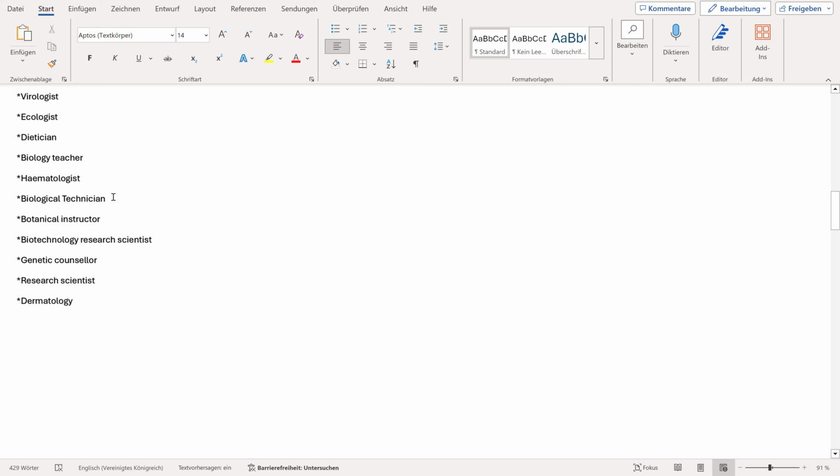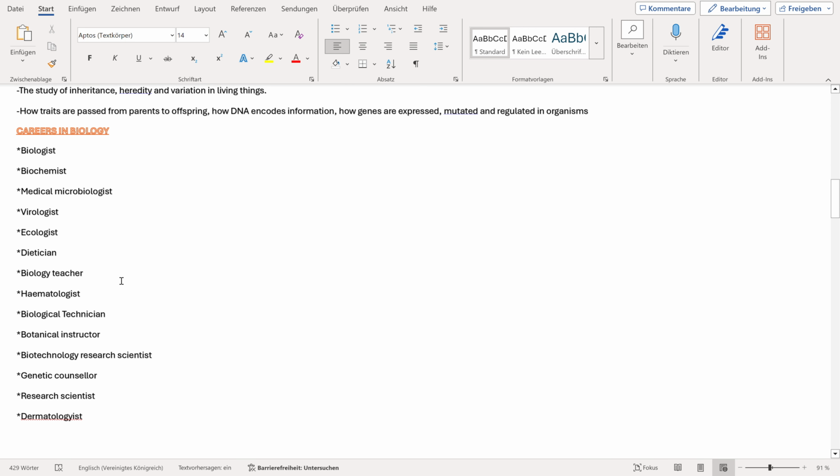Then we have a biological technician, we have a botanical instructor. Just from the word, they have something to do with plants. A biotechnology research scientist, we have genetic counselors, we have research scientists, we have a dermatologist. A dermatologist is a doctor who diagnoses and treats conditions of the skin, of the hair, of the nails, and so forth. So this is all for careers in biology. There are a lot of careers in biology, but I just listed a few.